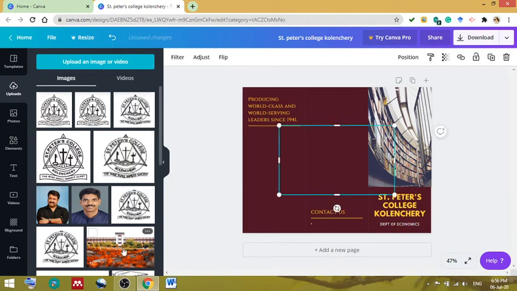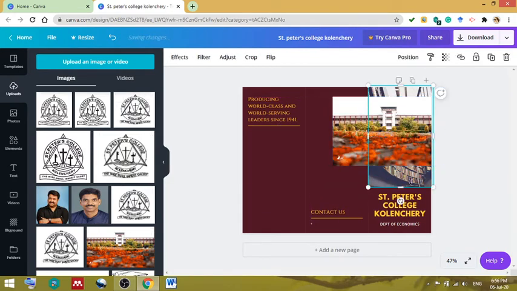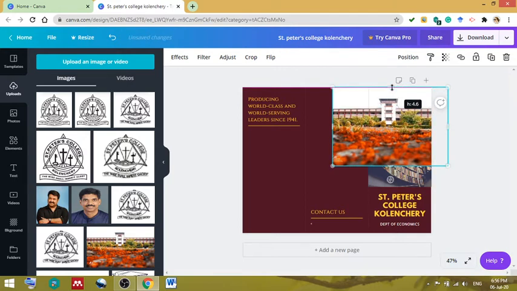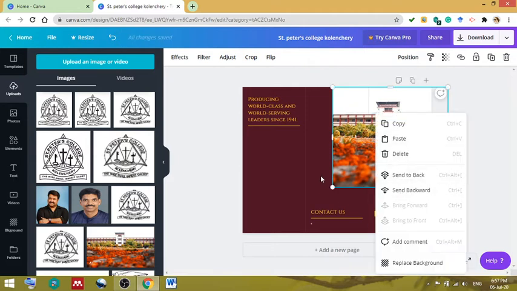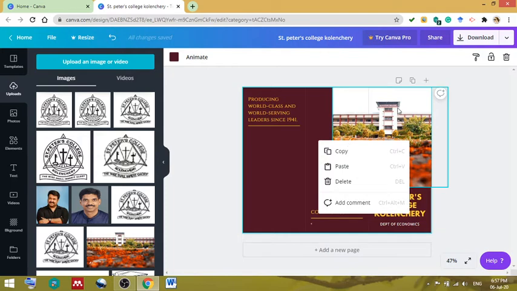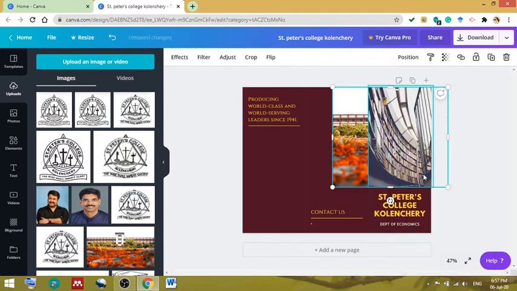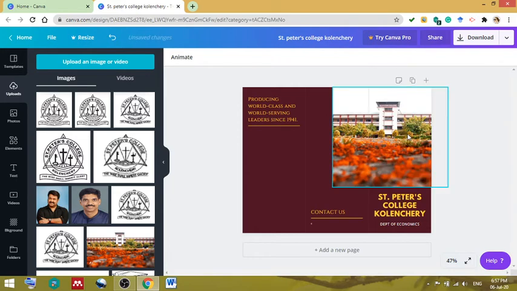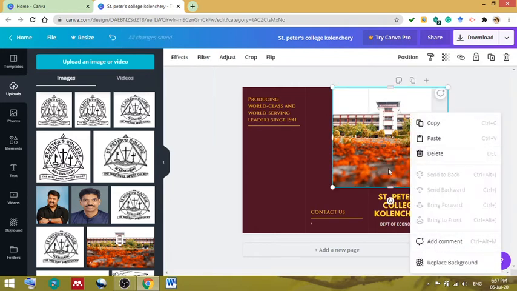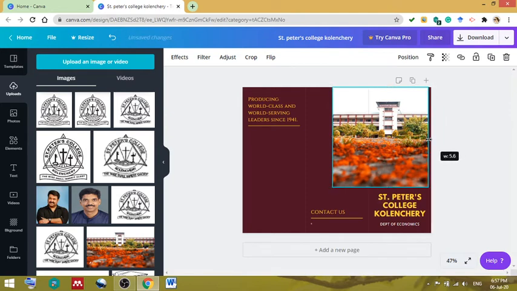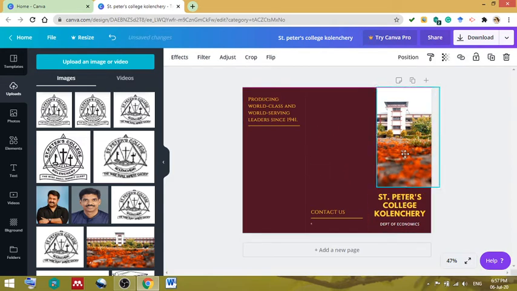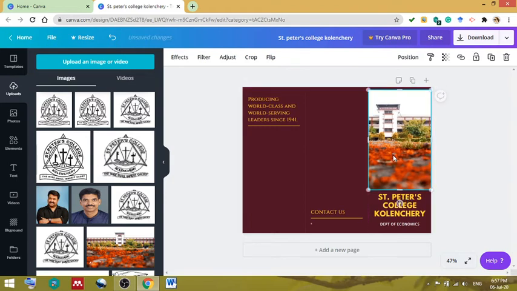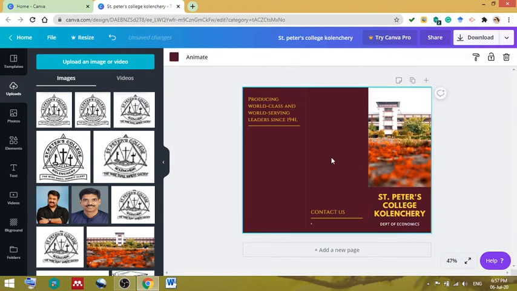So here I am going to insert the picture of my college. Okay, I want this to go back, send to back. See, we can adjust and do that. So this becomes a very personalized photo of your own college, a brochure of your college. So this is what you can add.